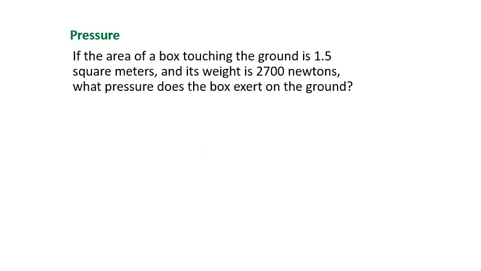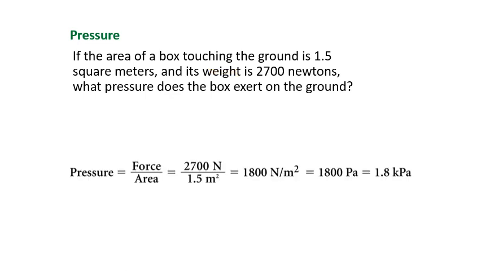So if we look at this here, if the area of a box touching the ground is 1.5 square meters, and it has a weight. Now this weight right here is a force, okay? It is a force. So all we have to do is say, okay, what's our equation look like? In this case, our equation looks like this.